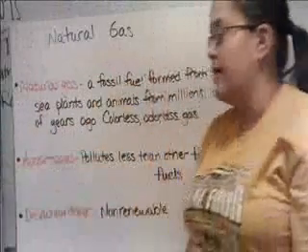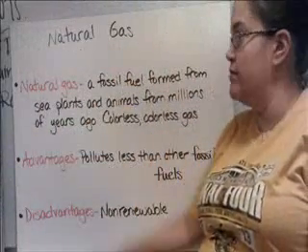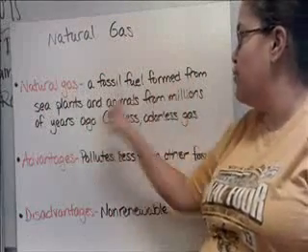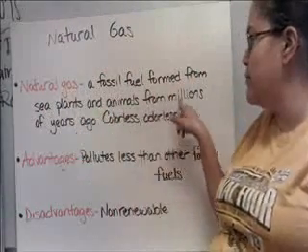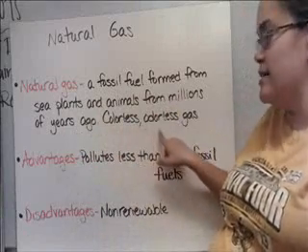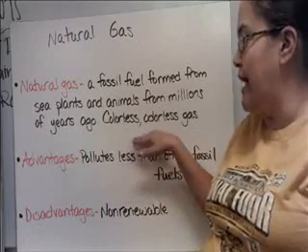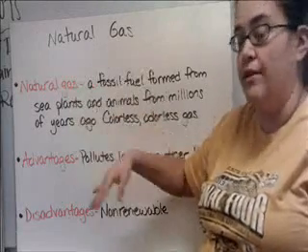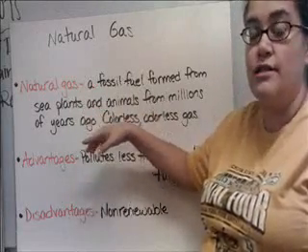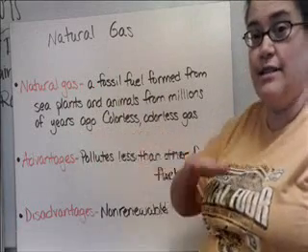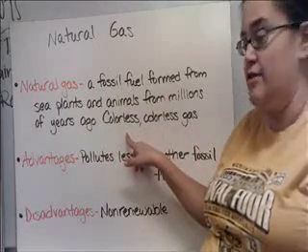And then lastly, for this half of the video, is natural gas. And natural gas is a fossil fuel formed from sea plants and animals from millions of years ago. It's a colorless, odorless gas that they find underground. This is found in areas that, millions of years ago, used to be oceans. So there's a lot of natural gas in Texas, there's a lot of natural gas in Kansas, places that are real flat usually have a lot of natural gas.